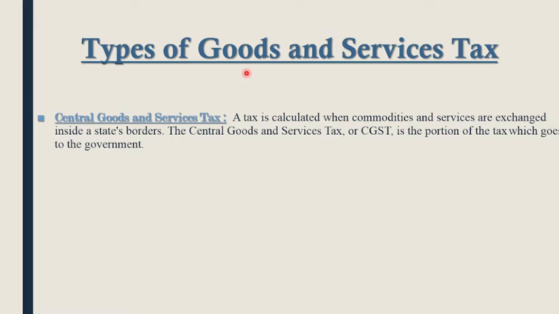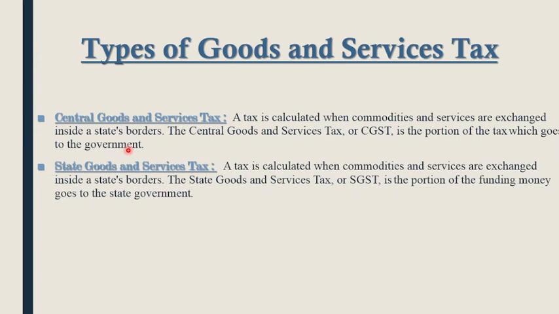This tax is collected when commodities and services are exchanged inside the state's borders. The Central Goods and Services Tax, or CGST, is the proportion of the tax which goes to the central government. Now this is all about the central goods and services tax.